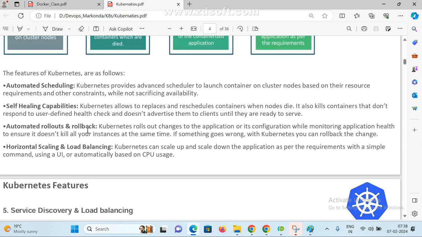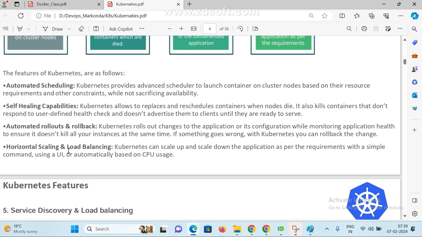Self-healing capabilities: Kubernetes replaces and reschedules containers when nodes die. Whenever a node or containers die, it will automatically recreate them. Automated rollouts and rollback: Kubernetes rolls out changes to the application or its configuration while monitoring application health, ensuring it does not kill all your instances at the same time. So it automatically rolls back, no need to kill and all.